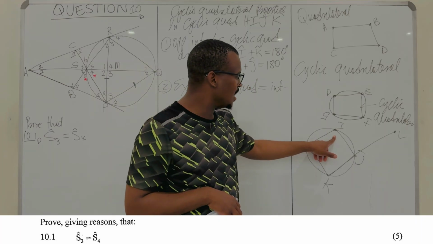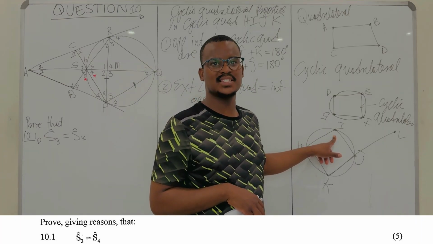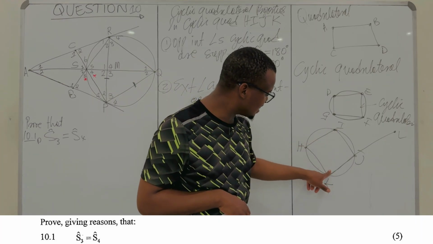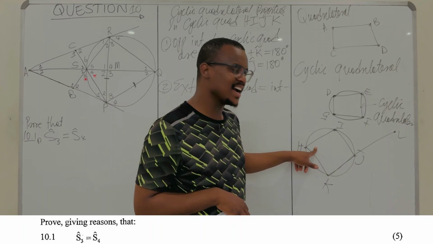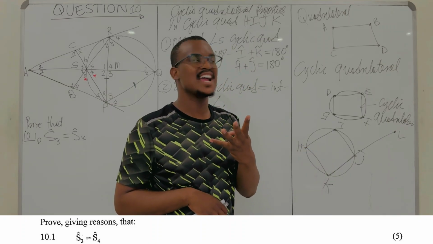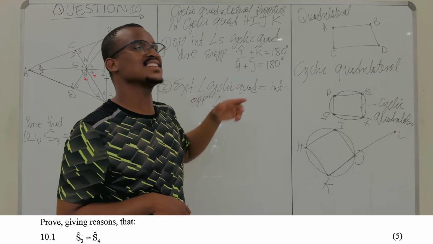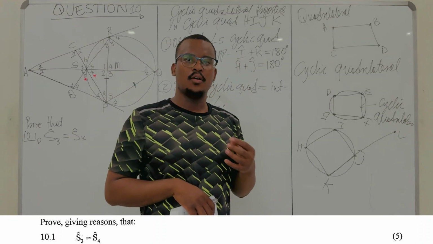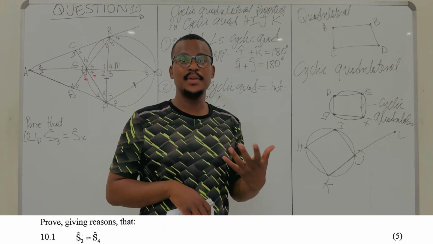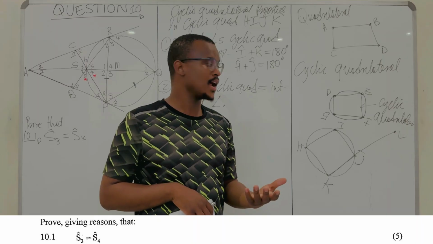This is inside. So interior means inside, exterior means outside. So this is inside angle, inside angle, inside angle, inside angle. All those four angles are interior angles. Now, what is an exterior angle? This is similar to an exterior angle of a triangle, right?